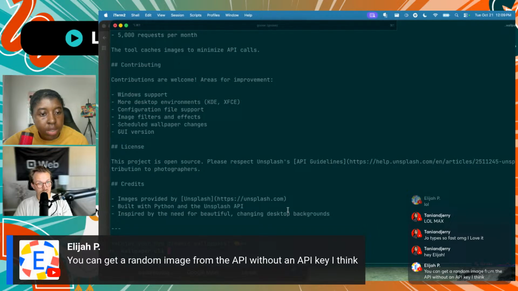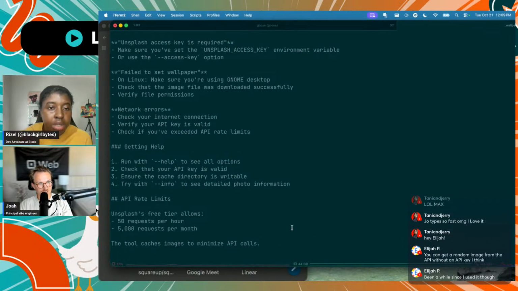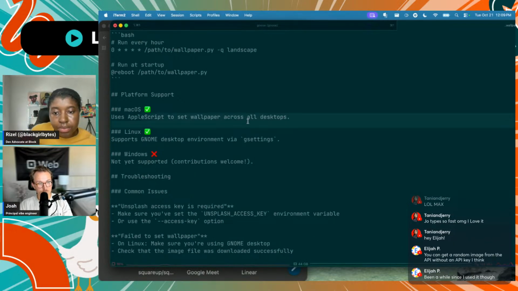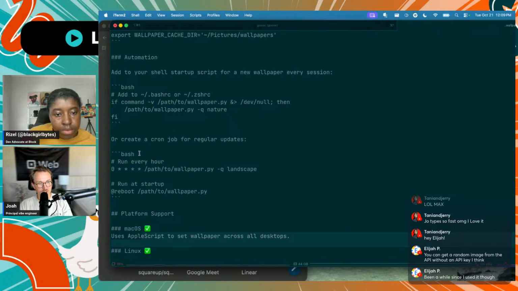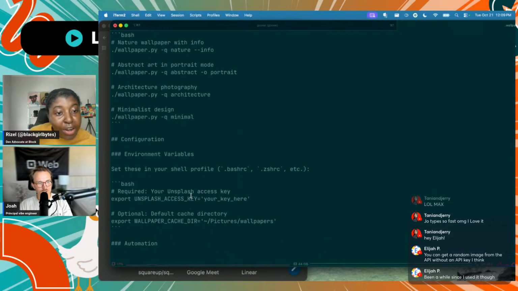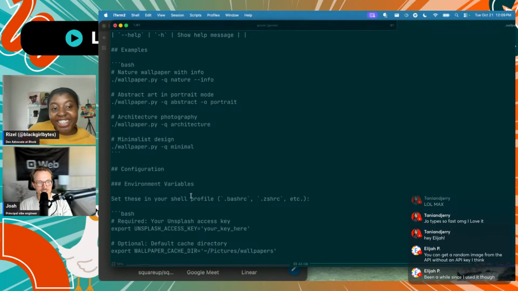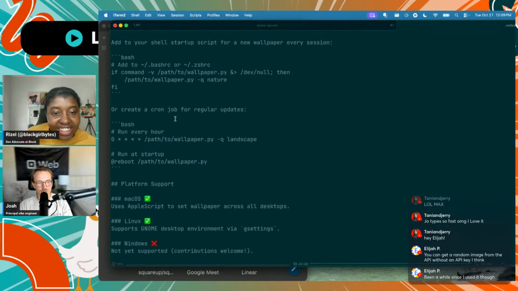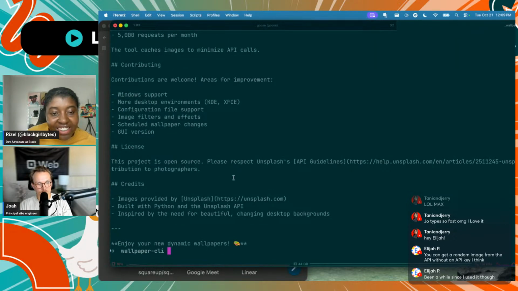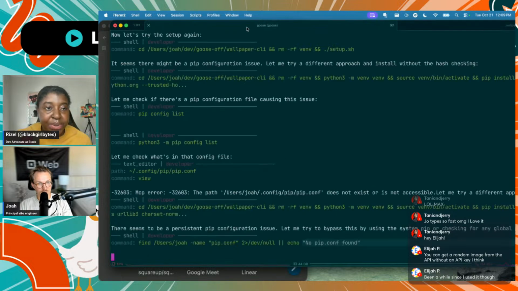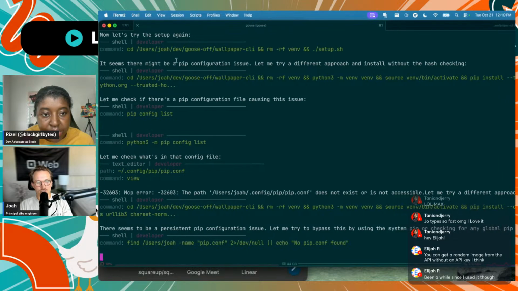Okay, so we got it, it has Mac OS support. That's what I care about right now. Oh, you can even have it run on. That's nice. You can give it different queries to look on Unsplash for different images. Nice. We haven't been able to install dependencies though. Why'd you do it with Python, silly goose? Right. Do you want to start over? I might just do that. Yeah.